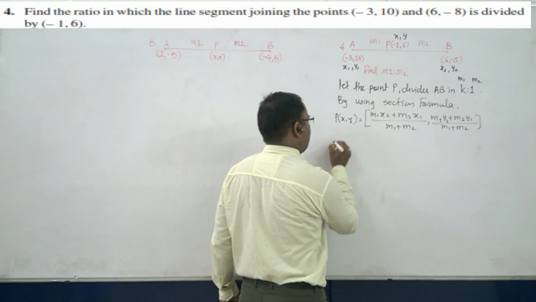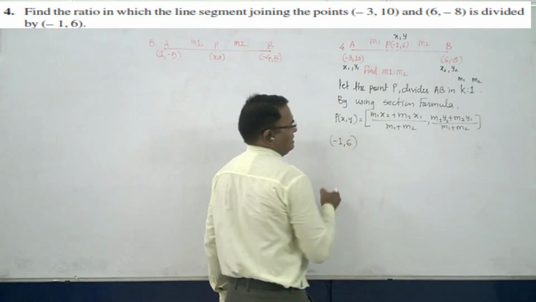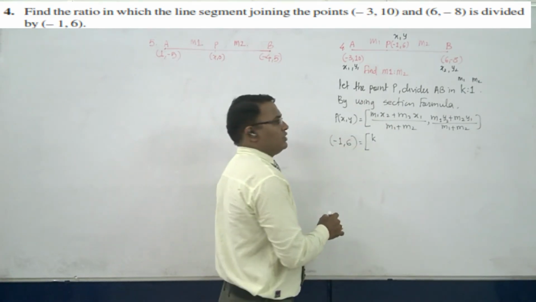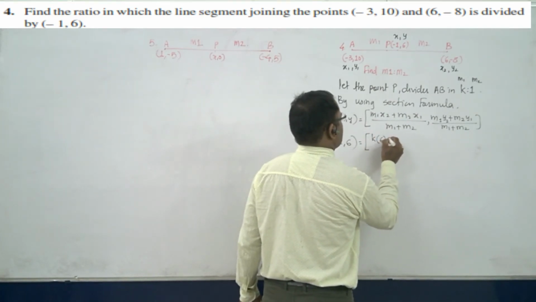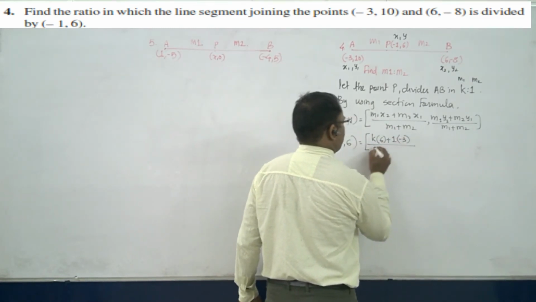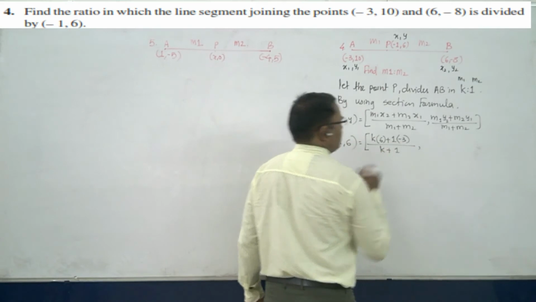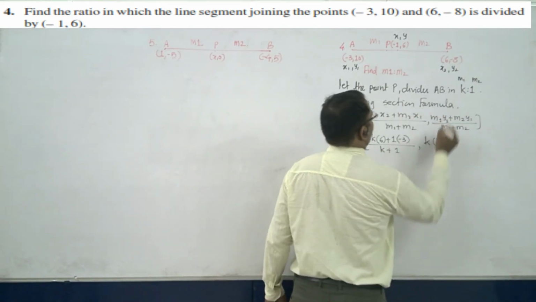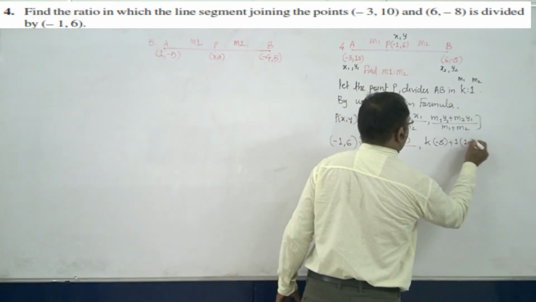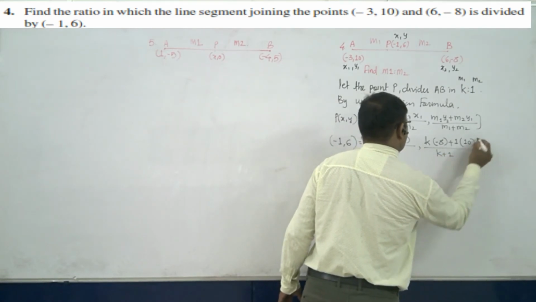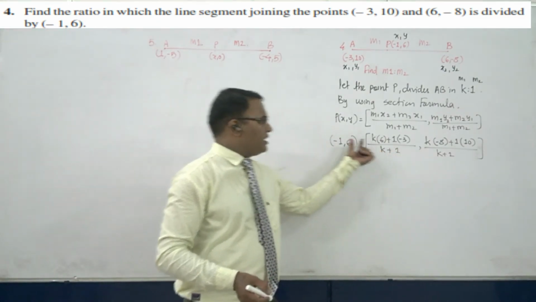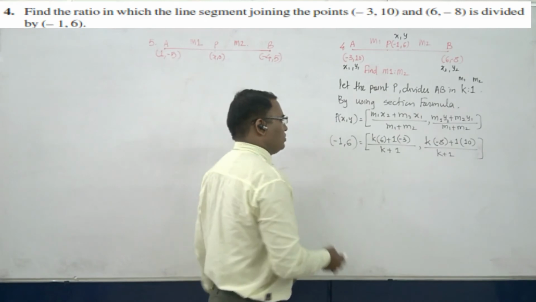Now what is P of x, y? It is nothing but (-1, 6), which is equal to: what is m1 here? It is k, and what is x2? It is 6. m2 is 1, and x1 is -3. m1 plus m2 is k plus 1. Again m1 is k, y2 is -8, m2 is 1, and y1 is 10, divided by again k plus 1. You know that here x represents this value, y represents this value. So what will we do?